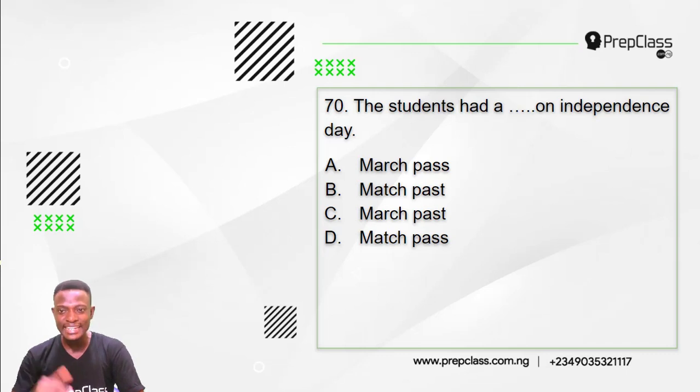Options A to D all read, the students had a march past on Independence Day. Now, the difference between all of these options is the spelling of different words. They actually sound alike. So which of these options is the best to complete the gap in this sentence?